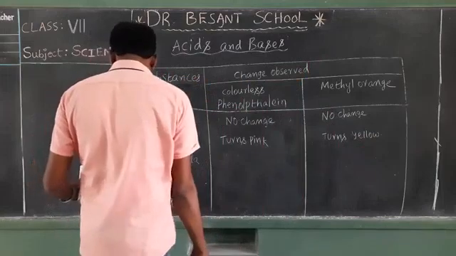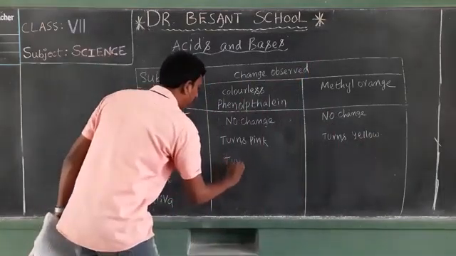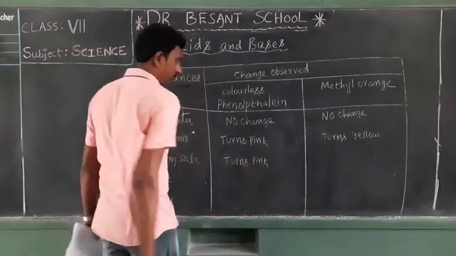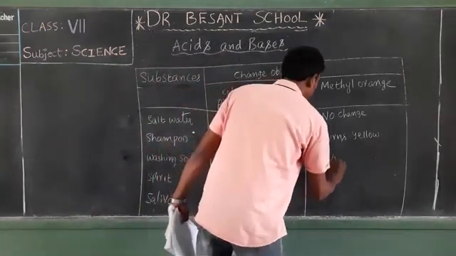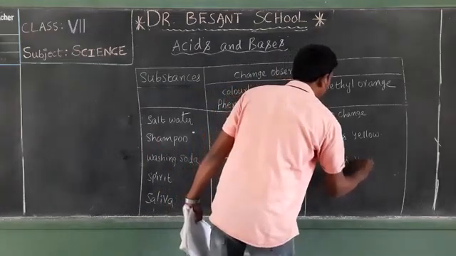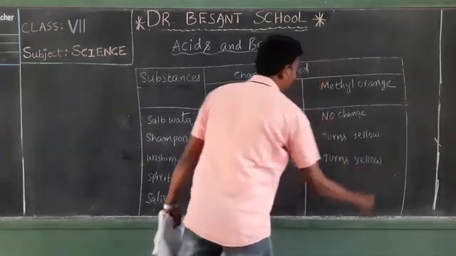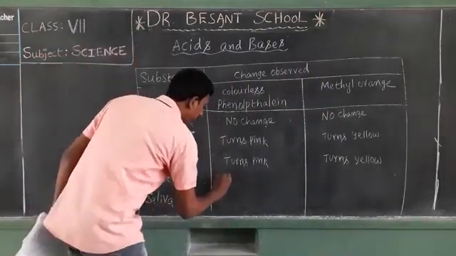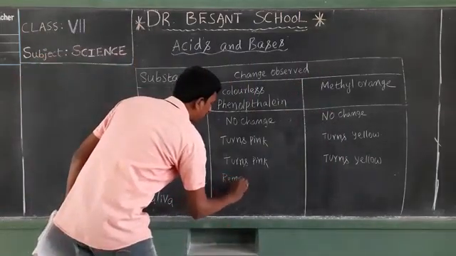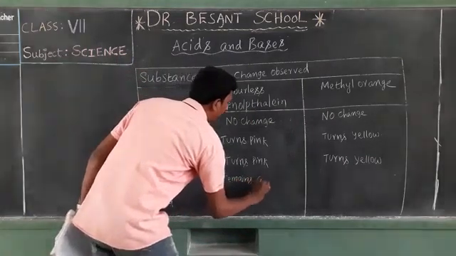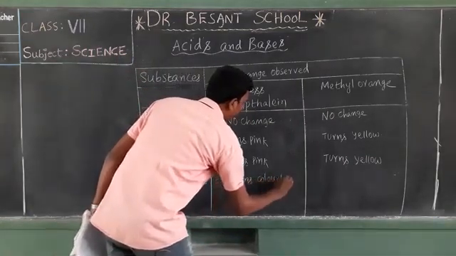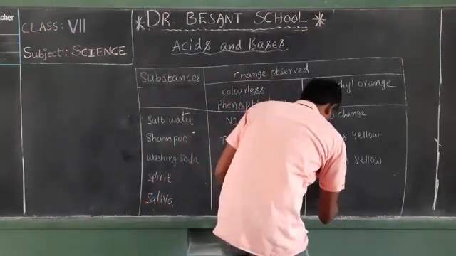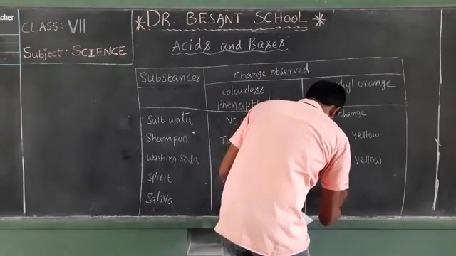Okay. Next to washing soda. It is also basic in nature, and it turns to pink color, and here it turns to yellow color. Okay. Next one, spirit. Spirit, as it is in acidic nature, it remains colorless. Who remains colorless? Phenolphthalein, as it is already a colorless solution. Here it turns to red color.